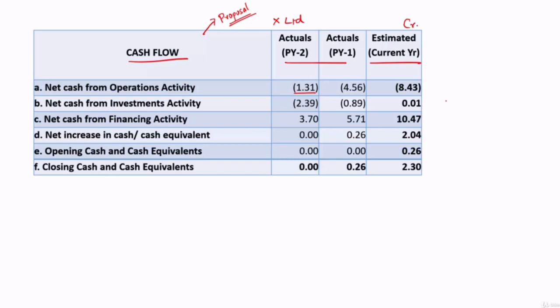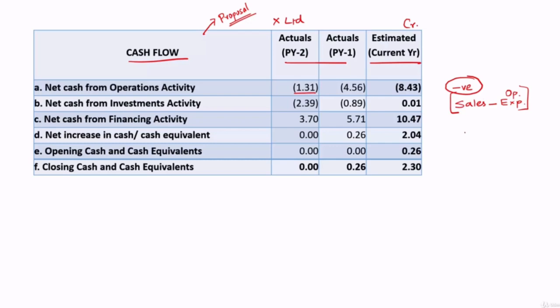It means the cash they have generated from operations is negative. When we say operations, it is the cash they have generated from sales minus the cash they have incurred on their operational expenses. And eventually, if they look back, they have not generated any cash. They have actually used cash in their operations.